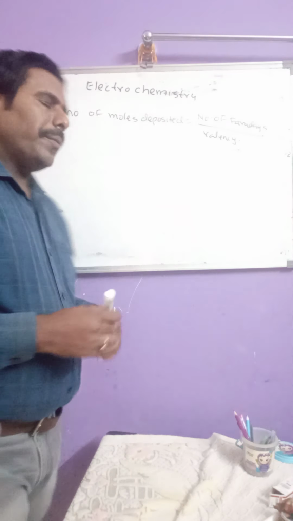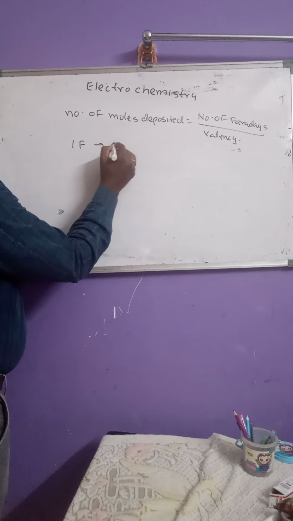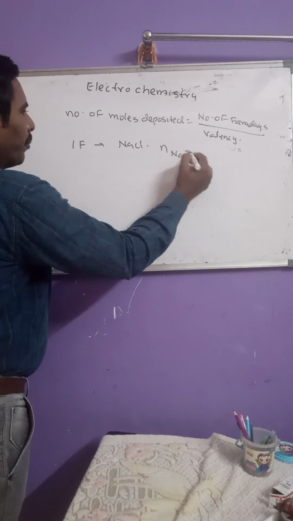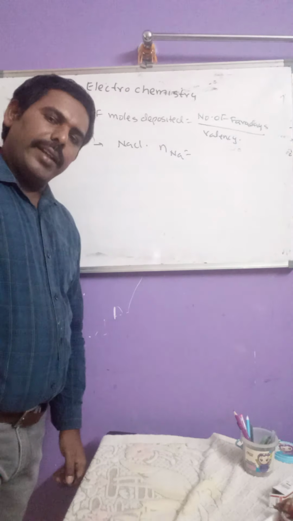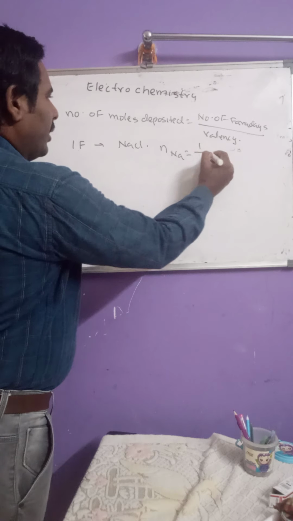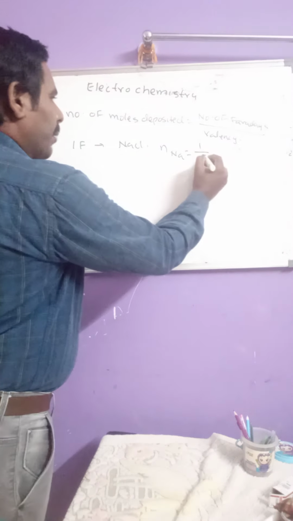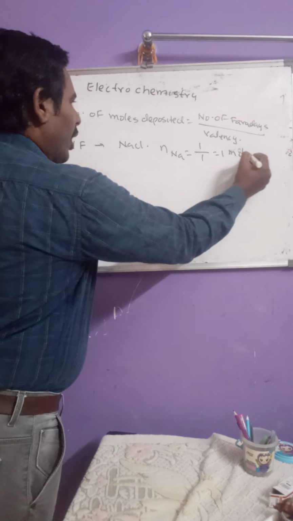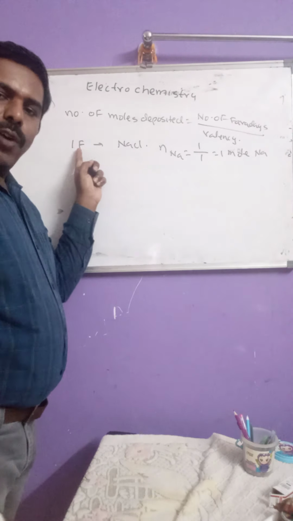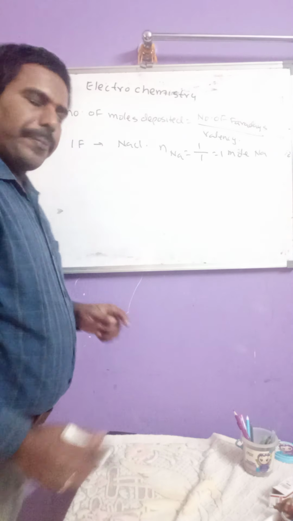So one example: 1 Faraday passed through NaCl. Therefore, number of moles of sodium deposited is 1 divided by sodium valency 1, so 1 by 1. That means 1 mole of sodium is deposited when 1 Faraday of electricity is passed through the NaCl solution.